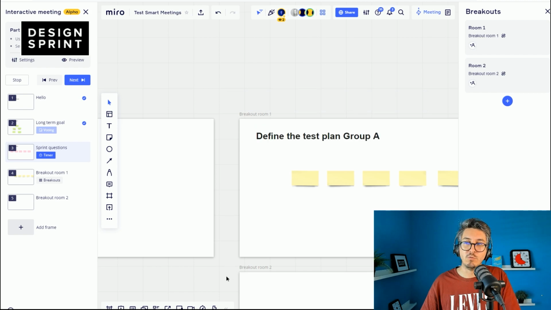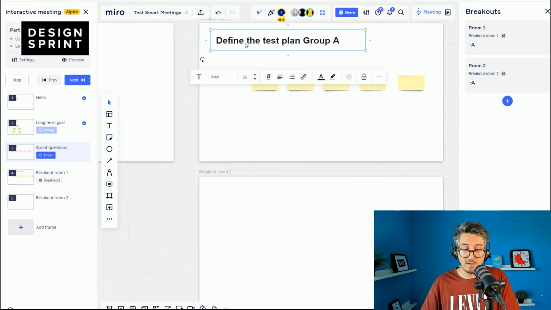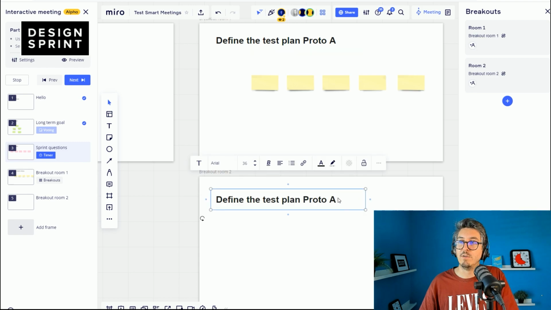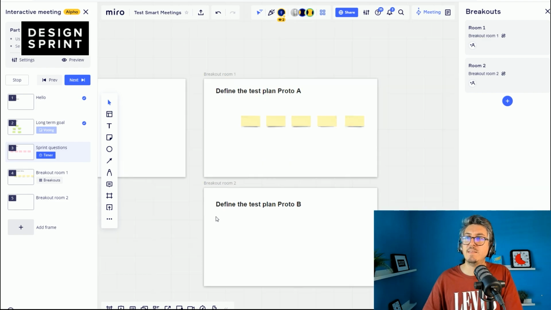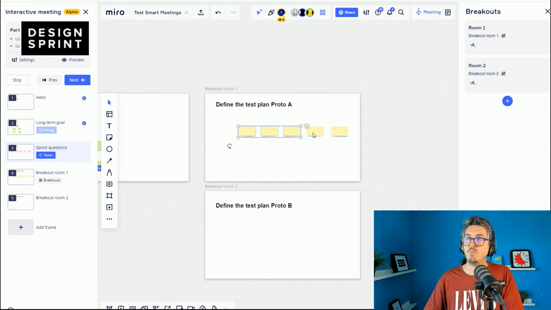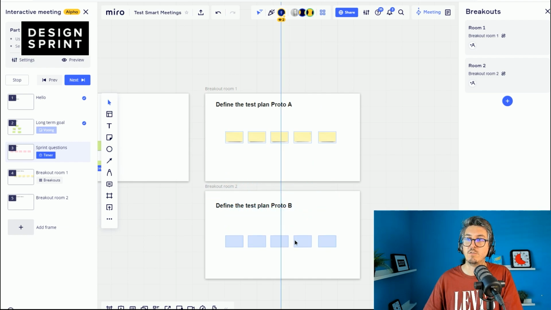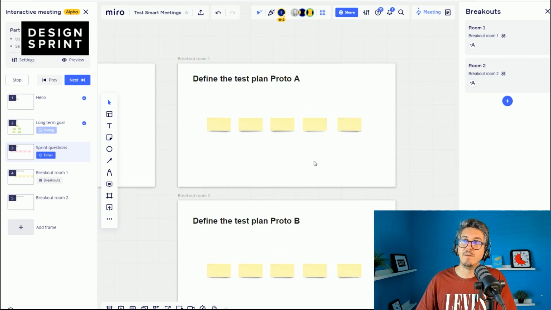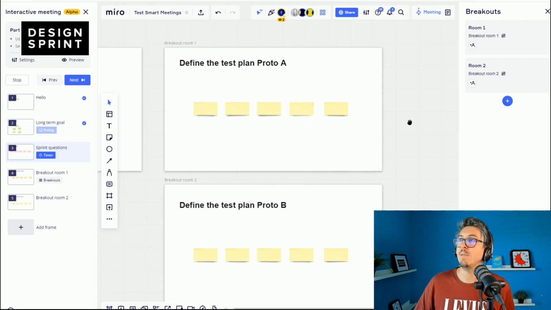If I split the team in 2 groups, for example, or if the prototype is too big, it could be prototype A. Let's say it's a big prototype, so we have 2 prototypes, and we have prototype B. So one group works on one test plan, and the second group works on the second one. Basically, they will have to write the different steps in the test and the screens that we want to show and create in the prototype.